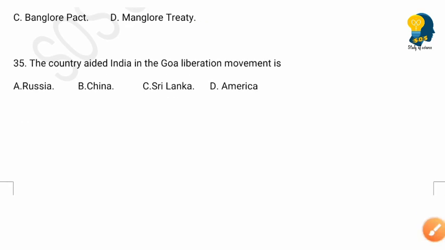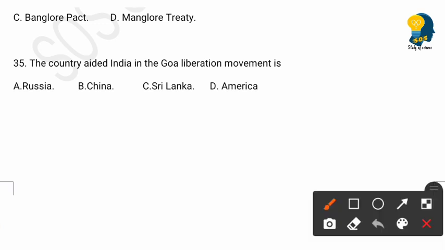The next question is, the country that aided India in the Goa liberation movement is, and the options are Russia, China, Sri Lanka, America. So here the right answer is option A, Russia. So Russia is the country which aided India in the Goa liberation movement.